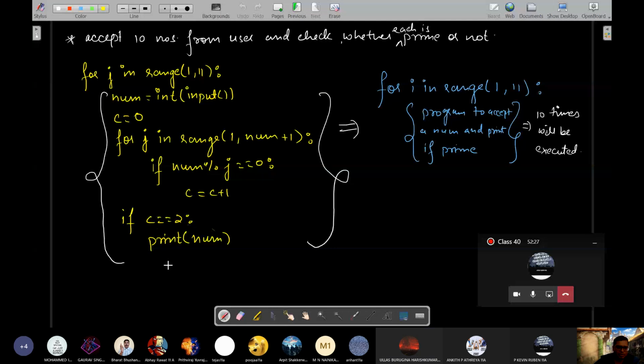Ankit, I hope your doubt is clear, that why J we are using and what is J counting. J is each time becoming one number between 1 to that number. Okay, and here both I have taken J. So if you are getting confused with J, I'll make it I, because I have outer variable I, inner variable J. ठीक है, अगर ये ज्यादा अच्छा लग रहा है तुम लोगों को तो. But outer one should be I generally by convention.